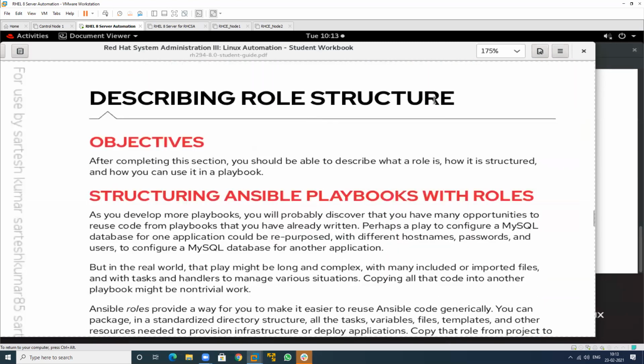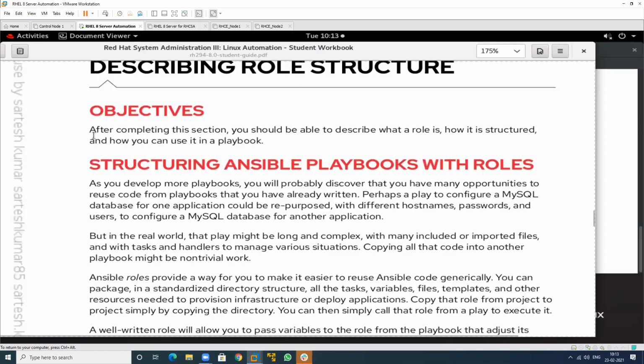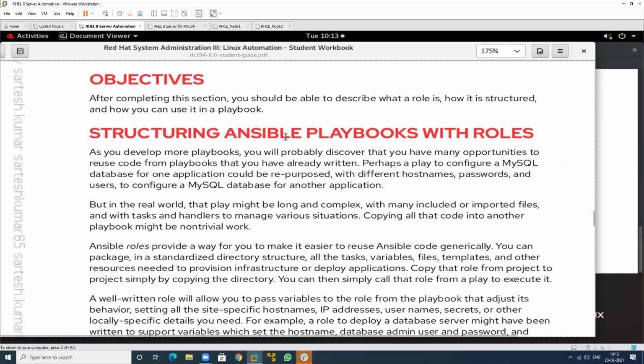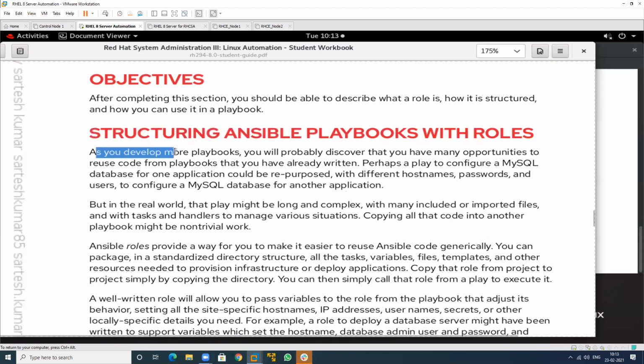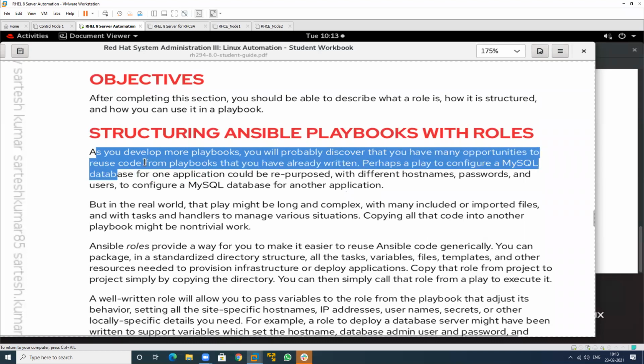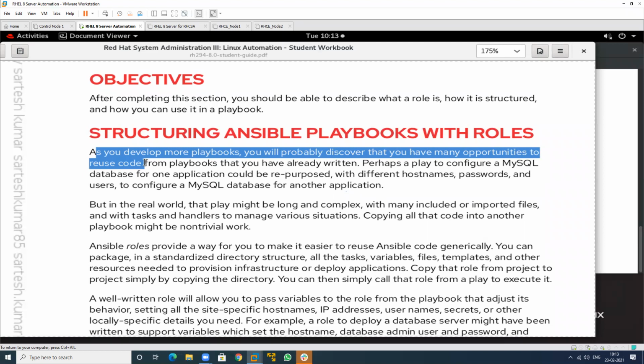So, describing role structure. What is the structure of an Ansible role that you can use for the playbook? As you develop more playbooks, you will probably discover that you have many opportunities to reuse code. Suppose you want to reuse code from a playbook that exists on another system, or on your own system.